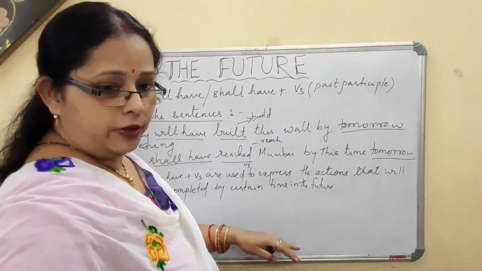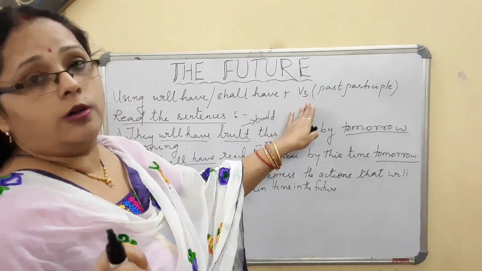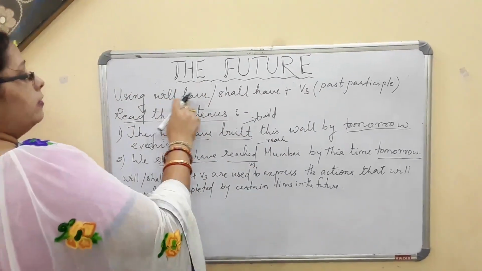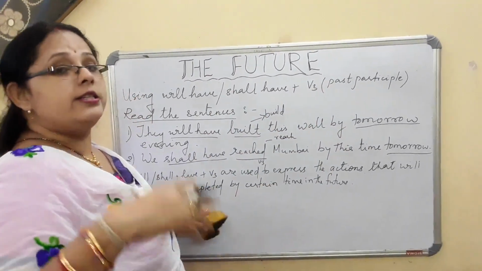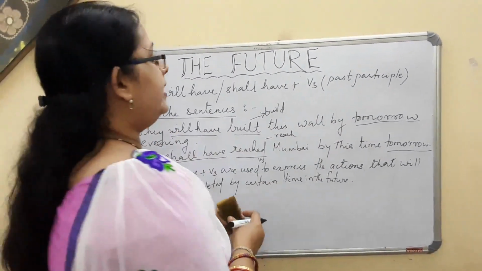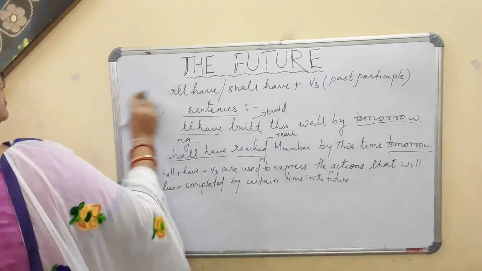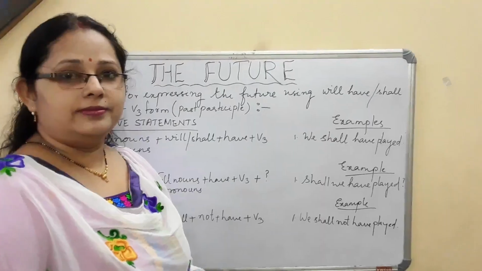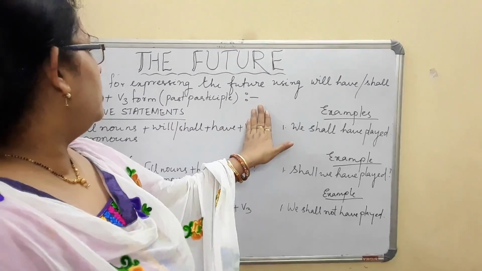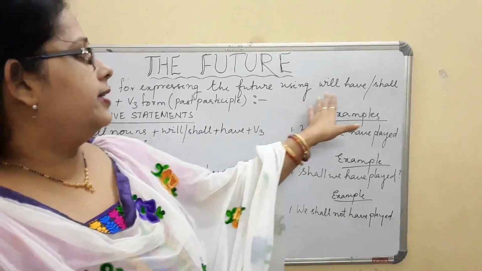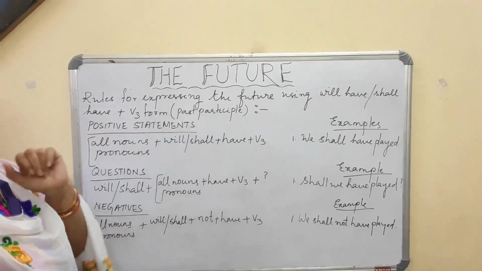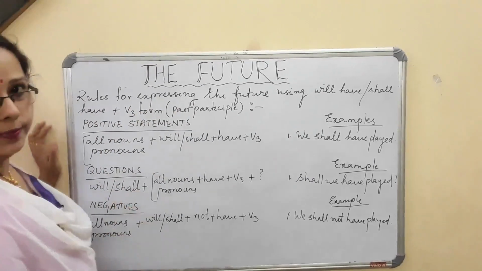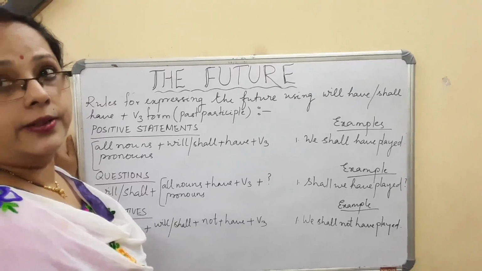After this, I am going to give you the rules again, how to form these sentences using will have or shall have plus V3 form in your positive statements, questions as well as your negative statements. Now here are the rules that express the future, that is will have or shall have plus V3 form, which is a past participle. Okay, V3 means past participle word. In the short form I have written V3.